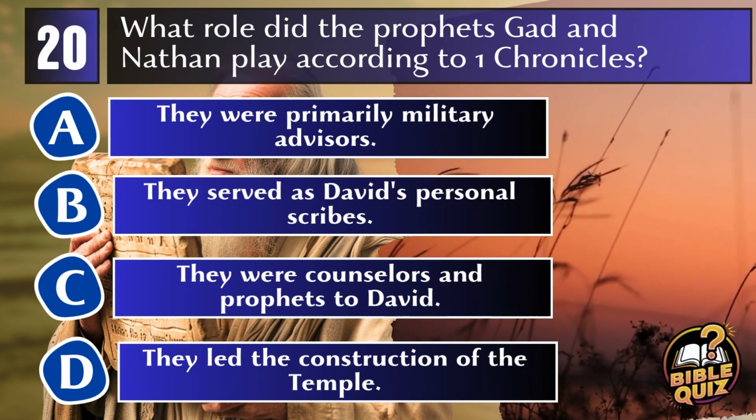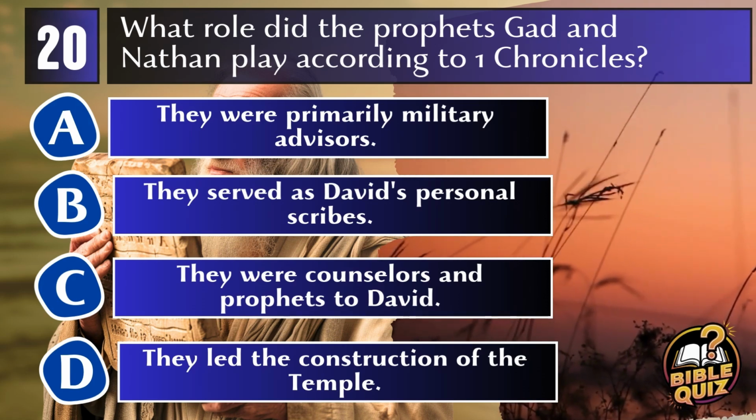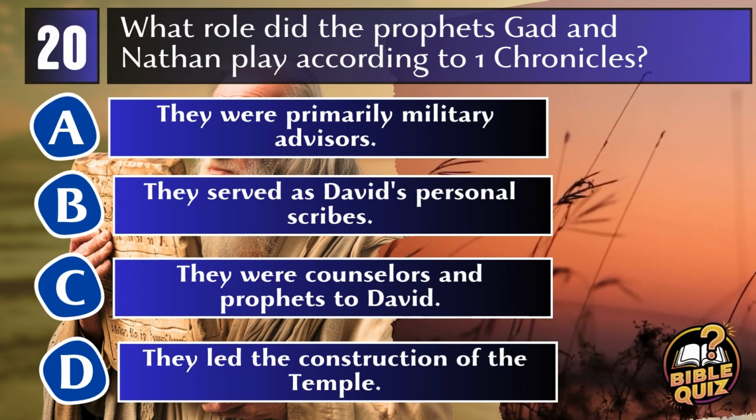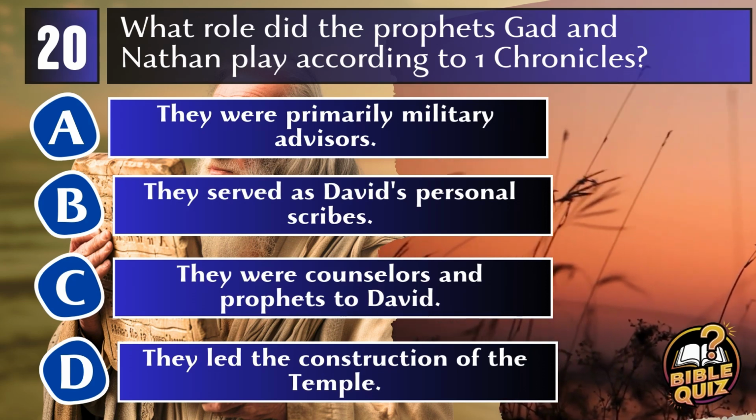A. They were primarily military advisors. B. They served as David's personal scribes. C. They were counselors and prophets to David. D. They led the construction of the temple.